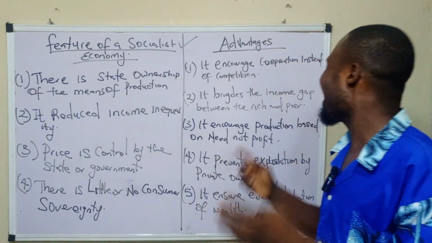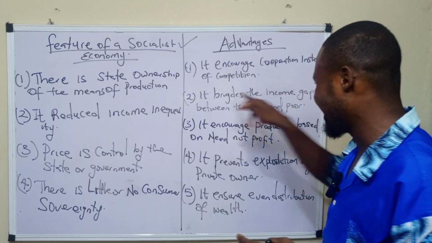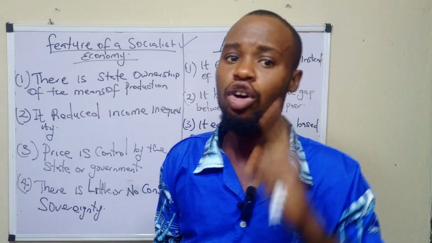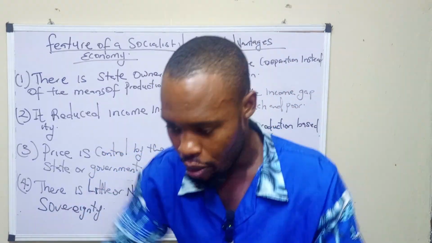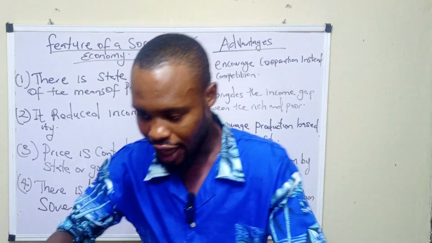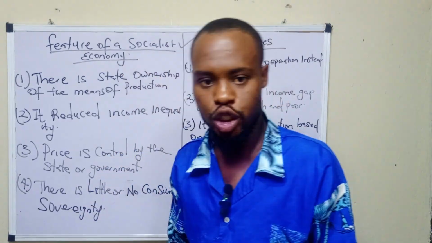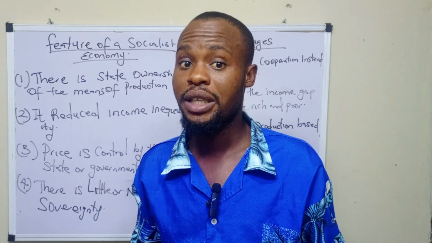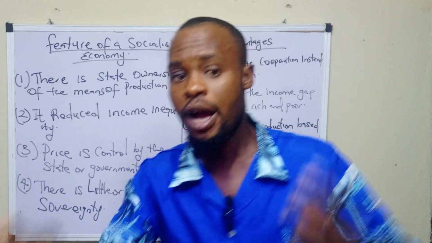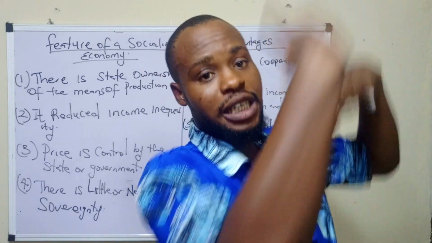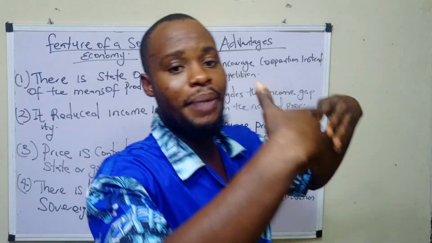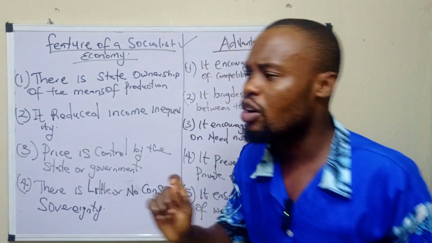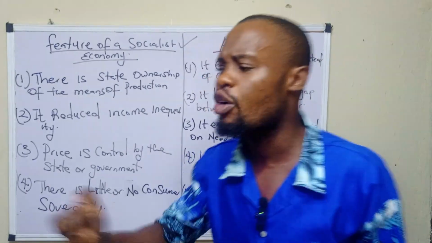Number one, it encourages cooperation instead of competition. So in a socialist economy, there is no competition, but rather cooperation. How to make the economy better with cooperation. Where is there cooperation? Because the price is not determined by private individuals. The price is not determined by the forces of demand and supply, but rather the price is determined by the central government, by the state or government. So when you're asked in which economic system there is cooperation rather than competition?